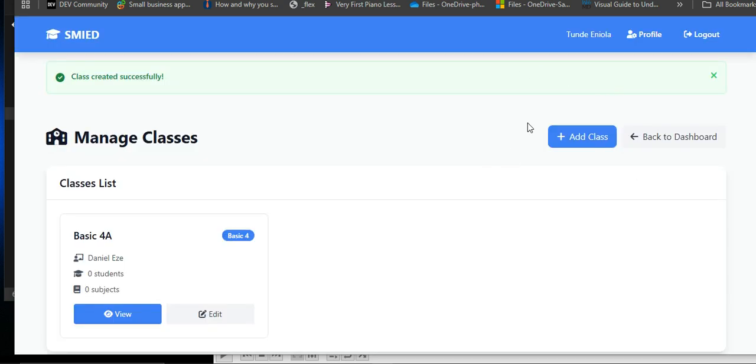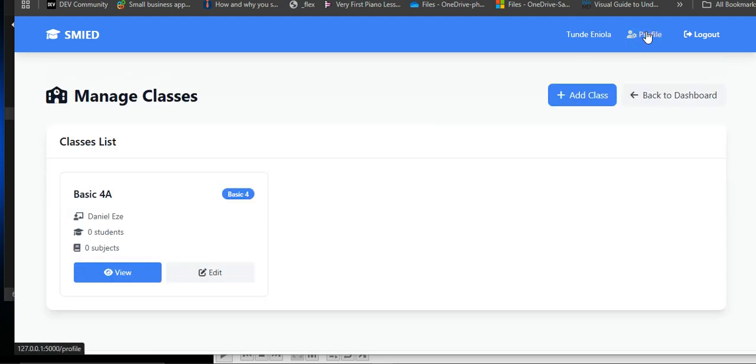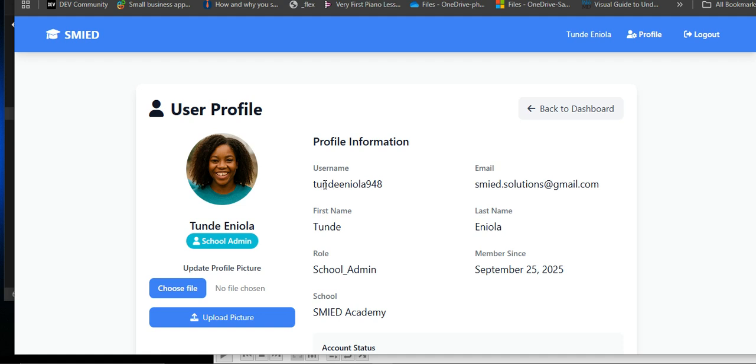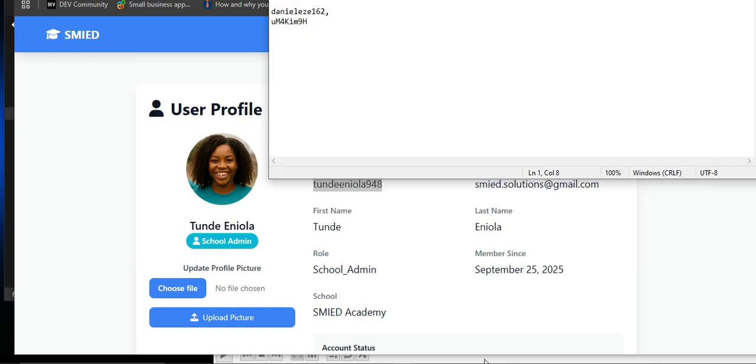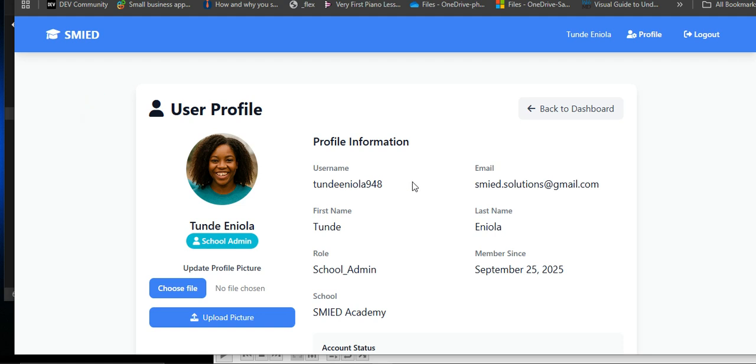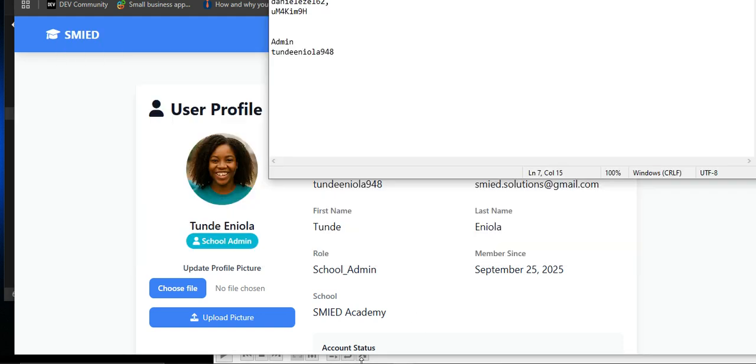Alright. Now one more thing before we leave this dashboard is to check some more information so that we can just copy them. I want to copy this username for this demo purpose. So this information here is for the teacher. Just created for the admin now, and the admin username is this. And for the password, don't worry, this is a demo thing. There's nothing you can do about that actually.